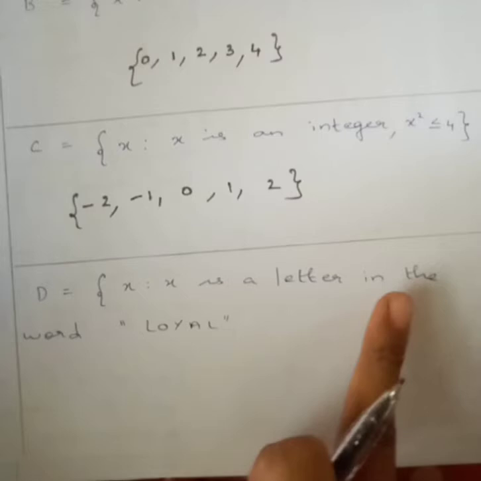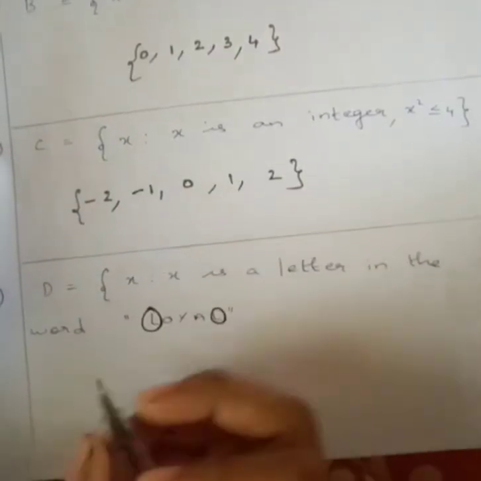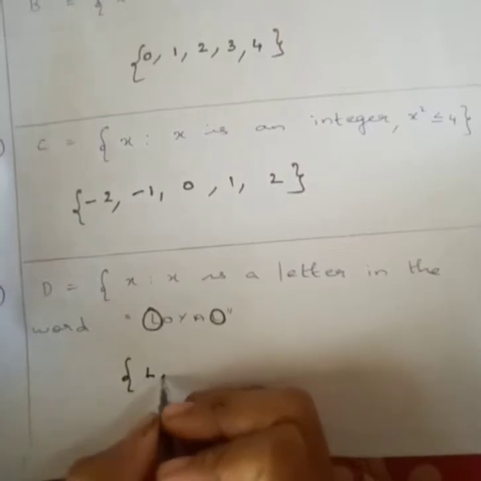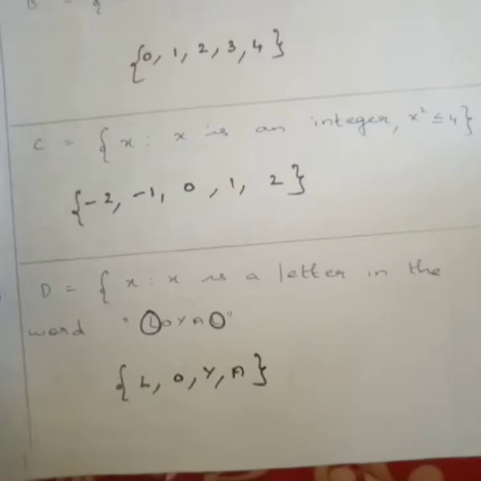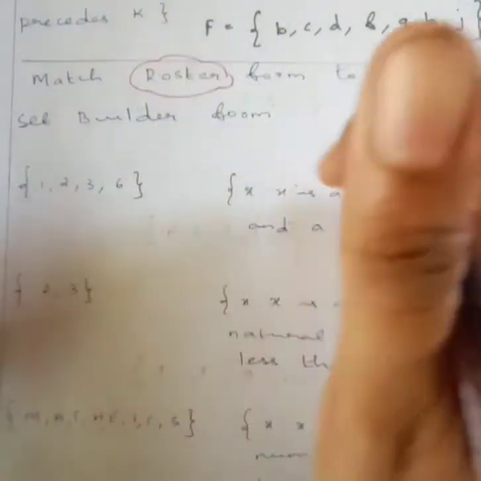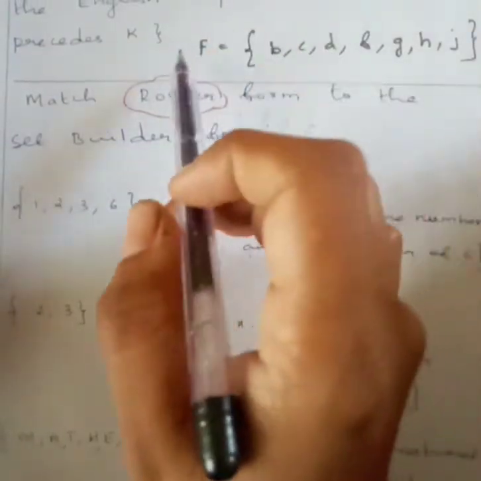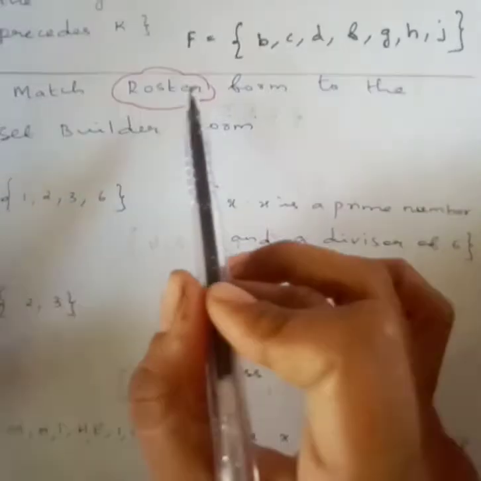X is a letter in the word loyal. I told you already, if letters are repeated, you should write only once, right? So L, O, Y, A. This is the answer. Sorry, this question I explained before itself. It is writing the elements. So I think it's clear for you. X is a consonant in the English alphabet that precedes K. So you have written this, right?